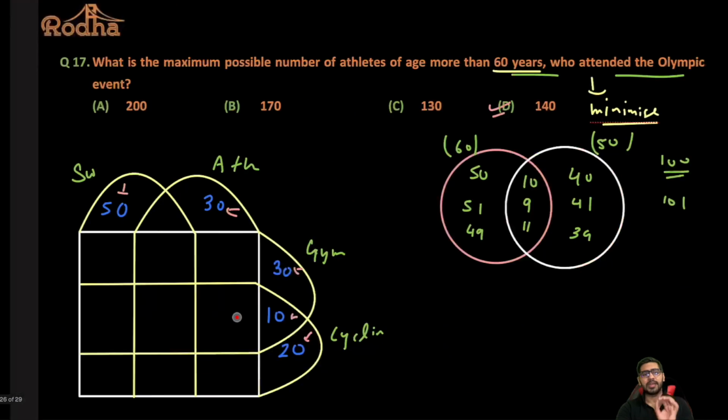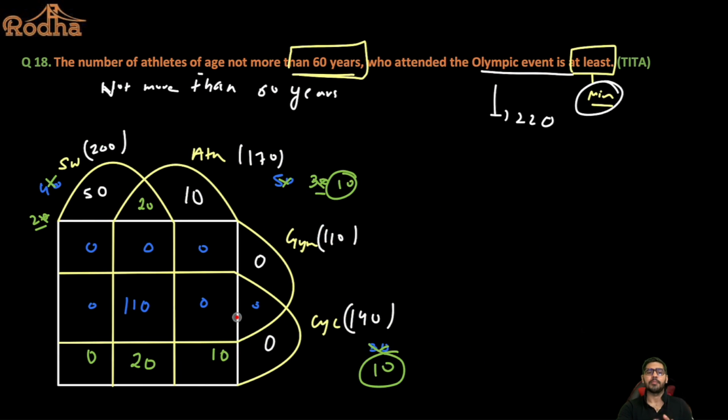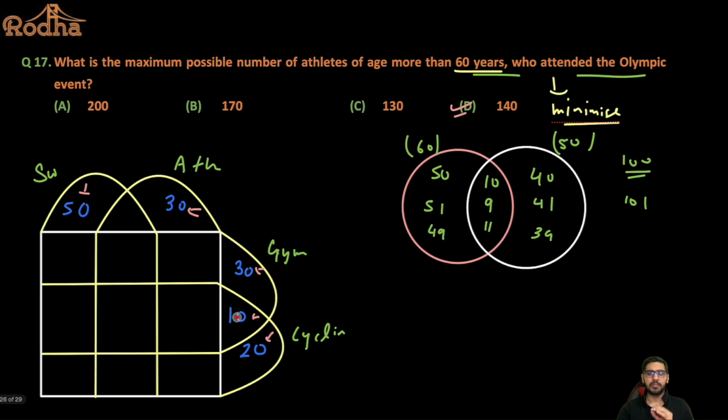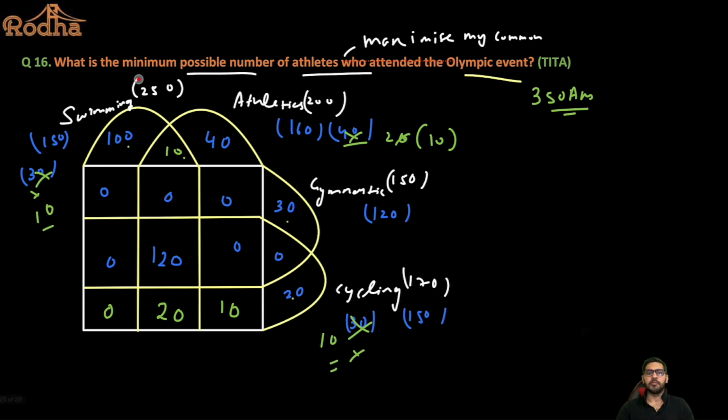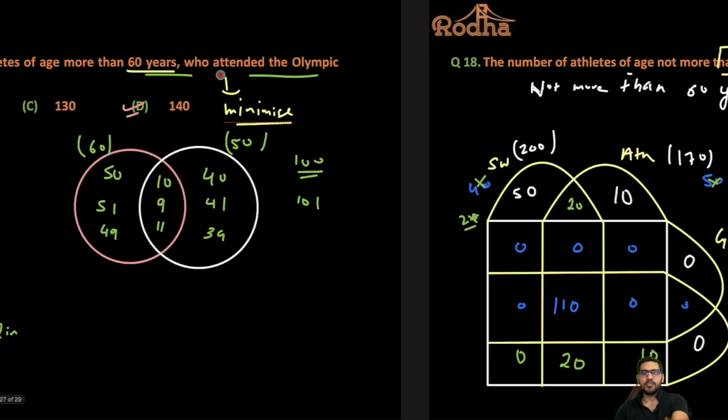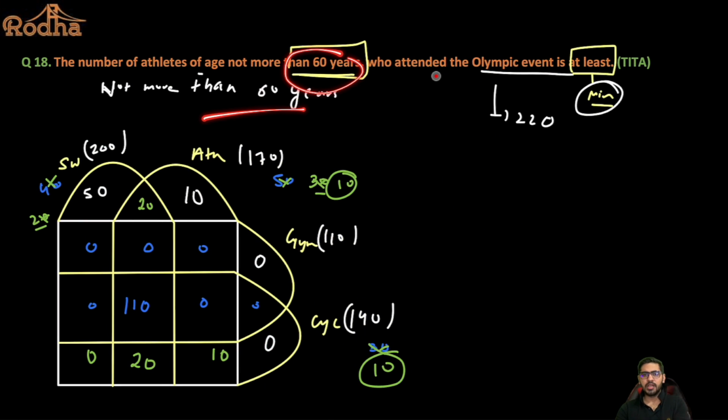So whenever you're solving Venn diagram sets, please make sure that you're observing what is happening in the sets. Like here in this particular set, make sure that you observed that when I was trying to maximize the number of people, I tried to put all of them in exactly one region, right? When I was trying to solve this question, I tried to take maximum common. Why? Because I was trying to minimize. Here, when again I was focusing on not more than 60 years age group and I was trying to minimize, I tried to maximize the common. Why? Because maximum common was 110. Because anything more than 110, this value will become negative, right? This was 200, this was 170, this was 140. But anything more than 110, these values will become negative, right? So the maximum common I can put is 110, right?